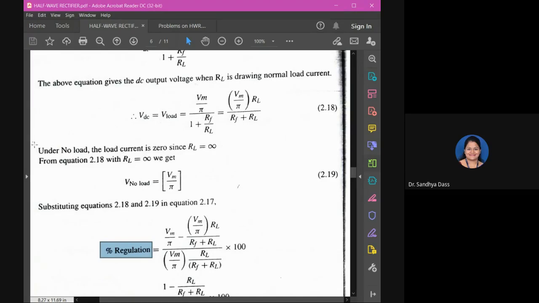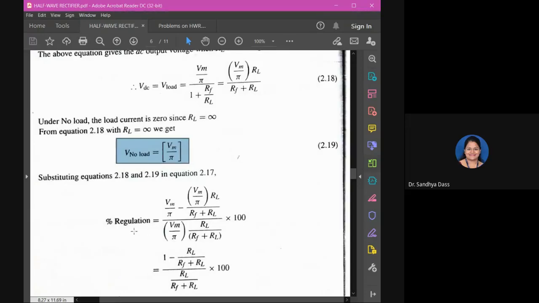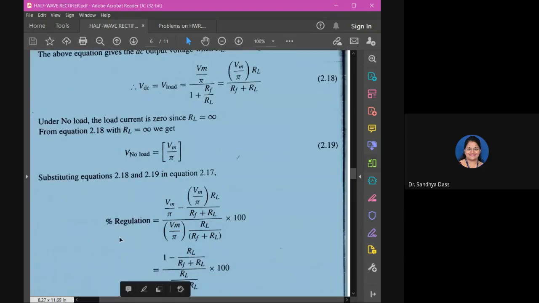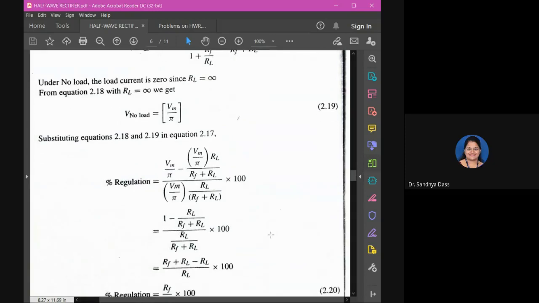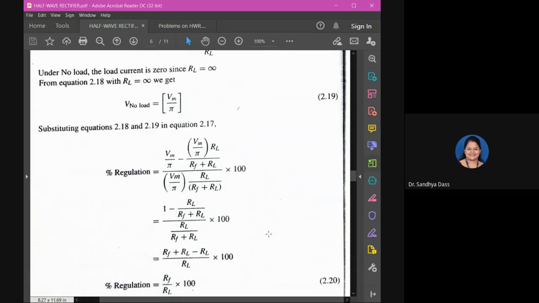The point is here, when no load, current will be 0. Taking RL to be infinite, V no load will end up as Vm by pi. Now substituting, this is your V no load minus V load divided by V load into 100, which is your percentage regulation. Rearranging things and substituting, please note down, just doing some simplification, taking LCM.